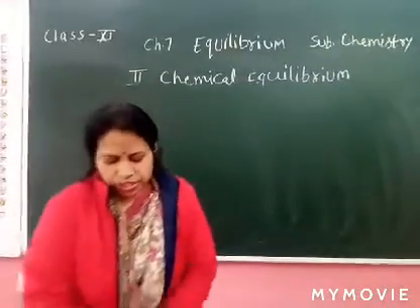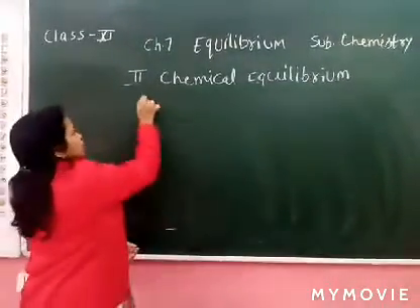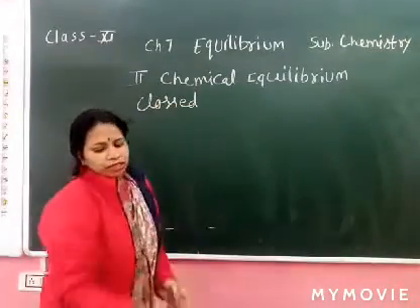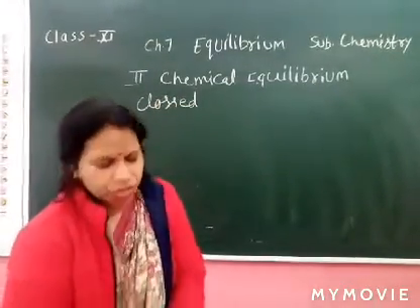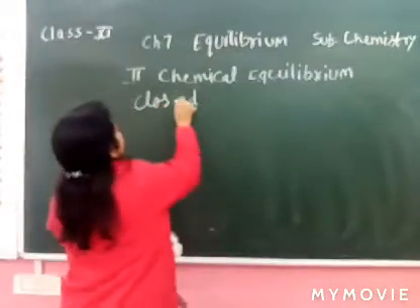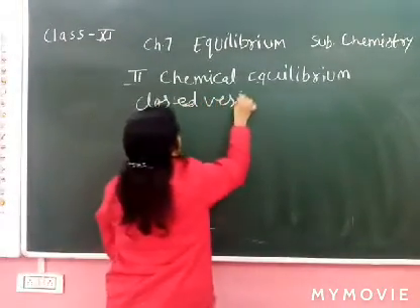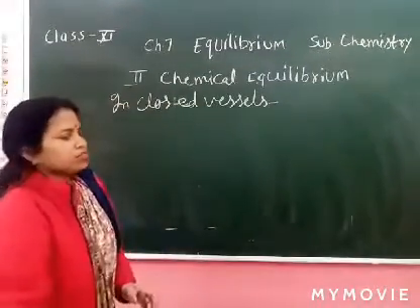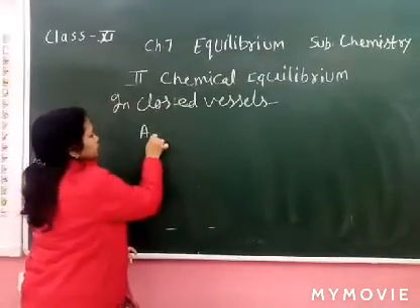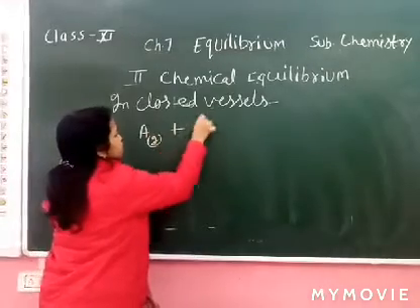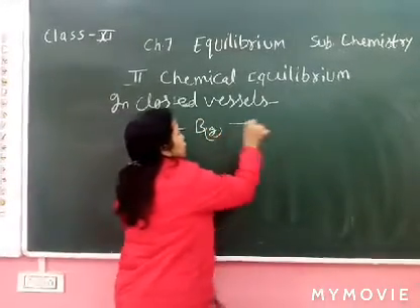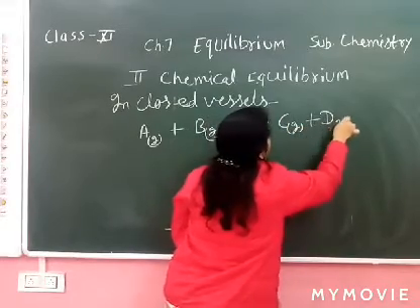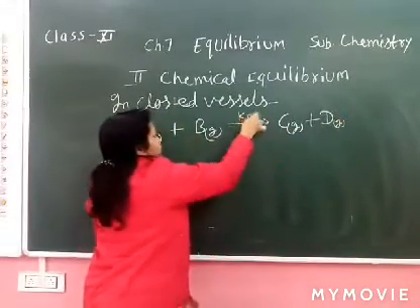So consider the example in a closed vessel. I already told you the vessel should be closed, otherwise this reaction is not possible. So there is a general reaction A plus B converts into C plus D. This is the forward reaction.